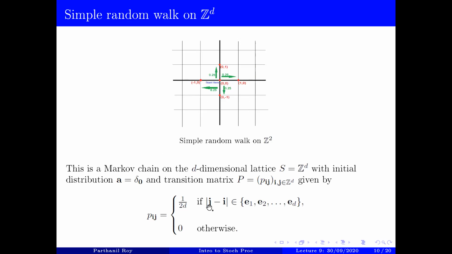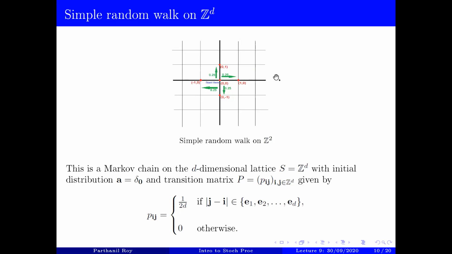If the difference of j and i is one of the basis vectors e1, e2, up to ed, or minus e1, minus e2, up to minus ed. One of these 2d possibilities. In other words, Pij would be 1 over 2d if the difference between j and i is one of these basis vectors or their negatives, and 0 otherwise.